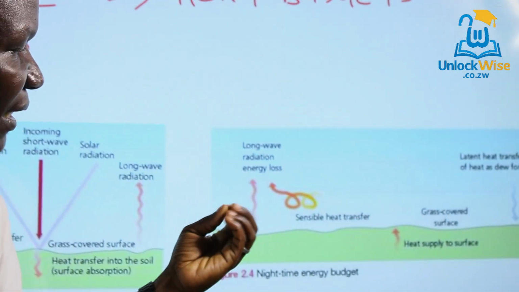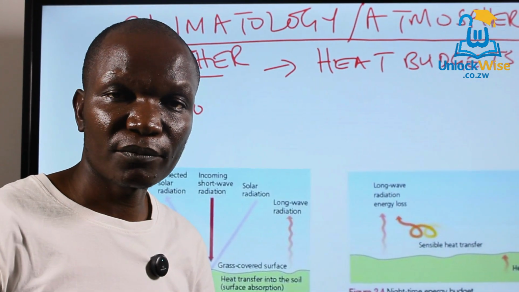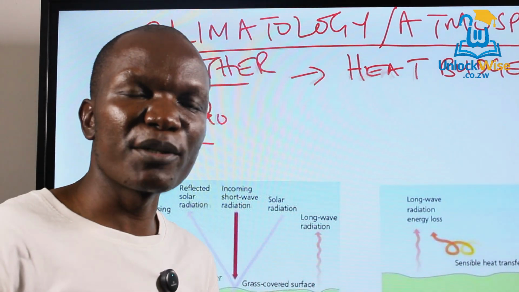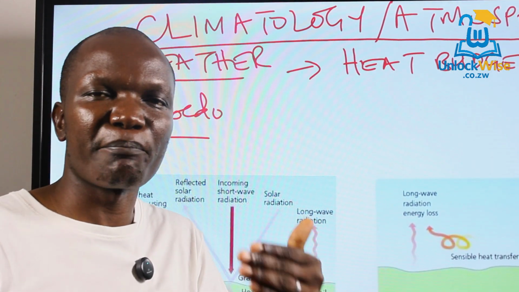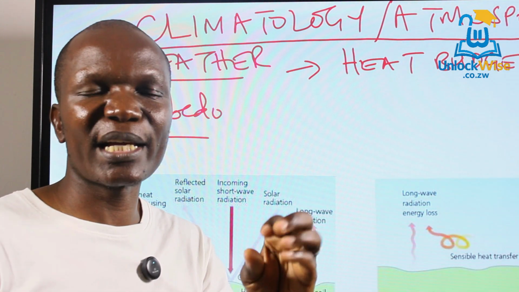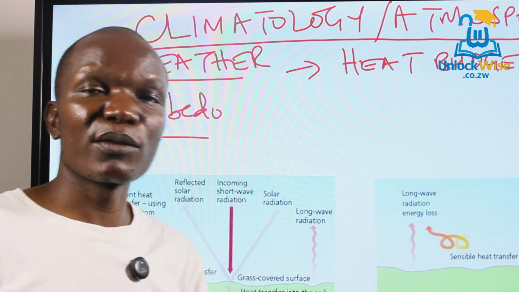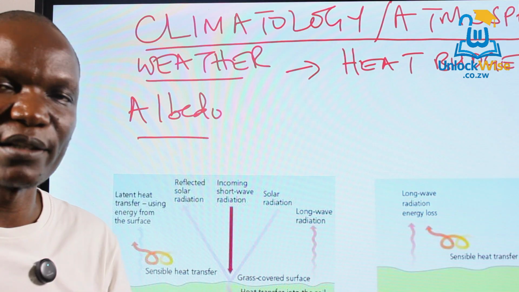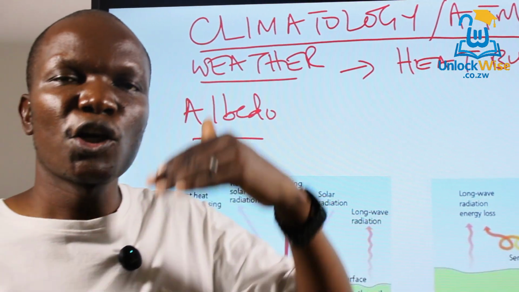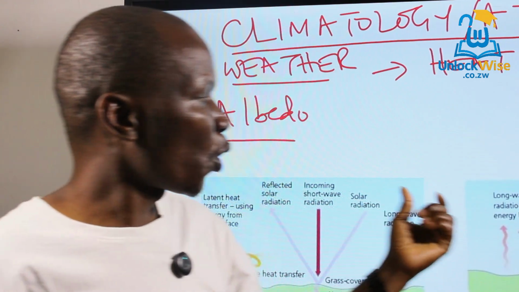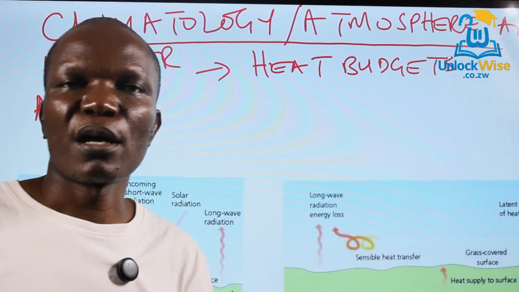This one is what actually results in the formation, for example, of dew. Okay, dew is actually formed due to cooling that results from what we call radiation loss, whereby heat is lost back to space, especially during cloudless nights. That is why if you check, when we have cloudless nights, it is very cold at such nights. Why? Because heat is lost back to space, and this is long wave radiation. It results in the formation of dew.